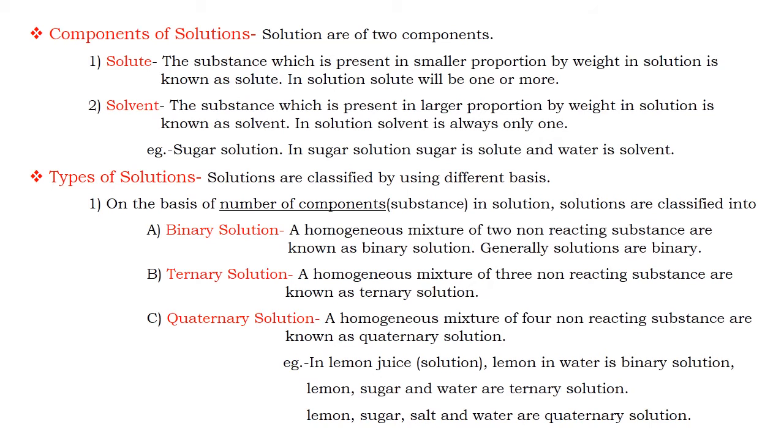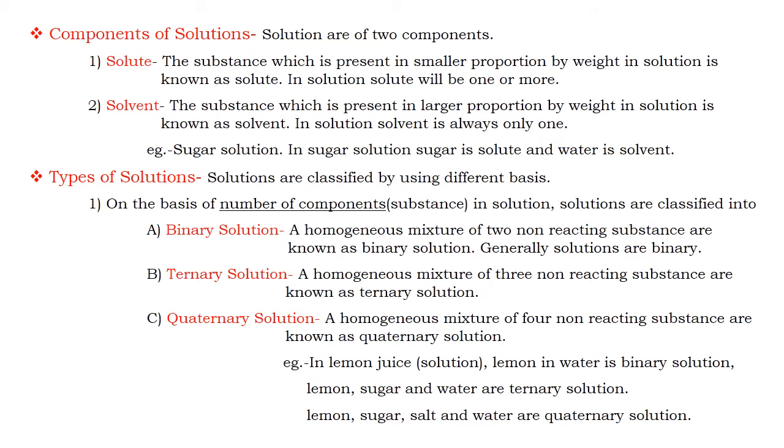Here we take the example of a sugar solution, that is the tea we take in the morning. During preparation of tea we first take a larger quantity of water and then add a smaller quantity of sugar.